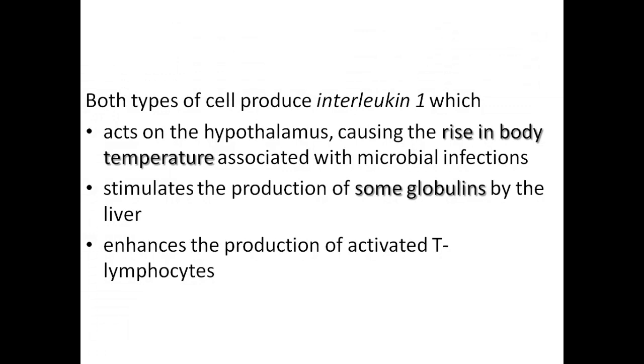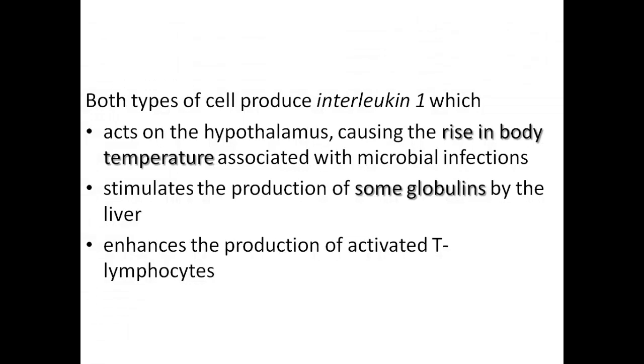As we will discuss later, the plasma globulins or plasma proteins produced by the liver are also stimulated by the interleukin 1 released by this macrophage, by this monocyte. So they stimulate the liver to produce more antibodies, or what we call globulins, which also help in fighting microorganism invasion, for instance virus or bacteria.